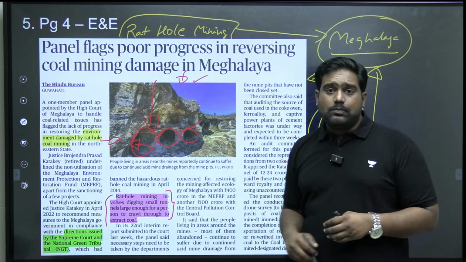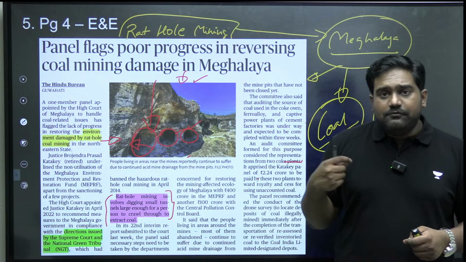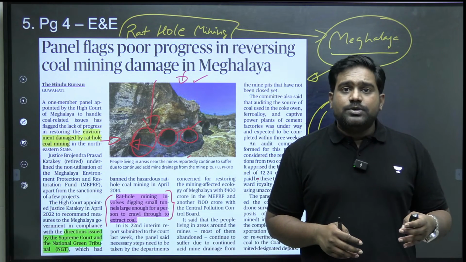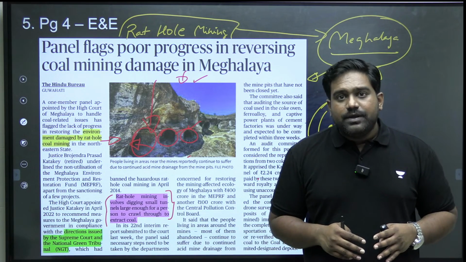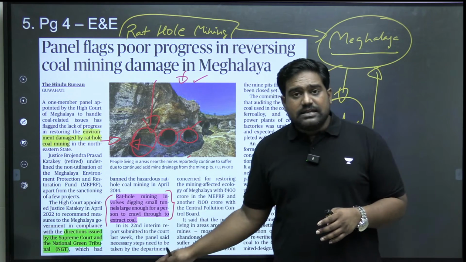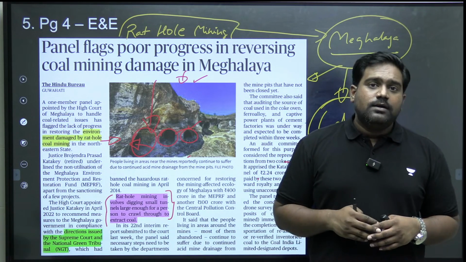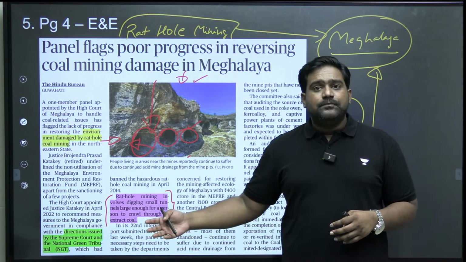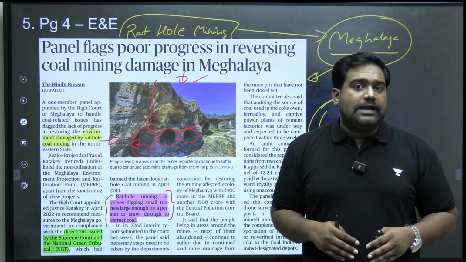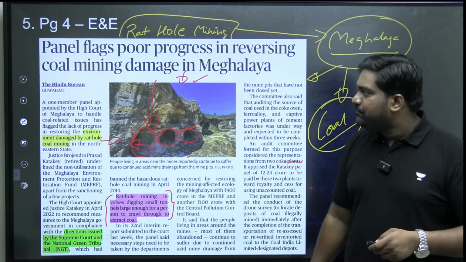Plus, it's a huge environmental problem. Such constant rat hole digging could release harmful toxins and leach toxic chemicals into the environment, which could be hazardous to the ecosystem. So this has been a major environmental issue, a safety concern as well, and the matter has been taken up by the Supreme Court, by the National Green Tribunal, and even the state government has set up a committee on the directions of the Meghalaya High Court to look into the regulation and banning of rat hole mining. So just know what is rat hole mining, why is it a risk, why is it a concern.